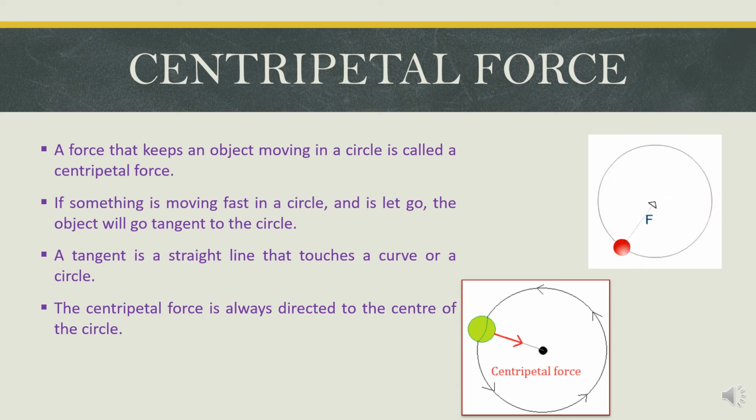Centripetal force. A force that keeps an object moving in a circle is called the centripetal force. If something is moving fast in a circle and is let go, the object will go tangent to the circle. A tangent is a straight line that touches a curve or a circle. The centripetal force is always directed to the center of the circle.